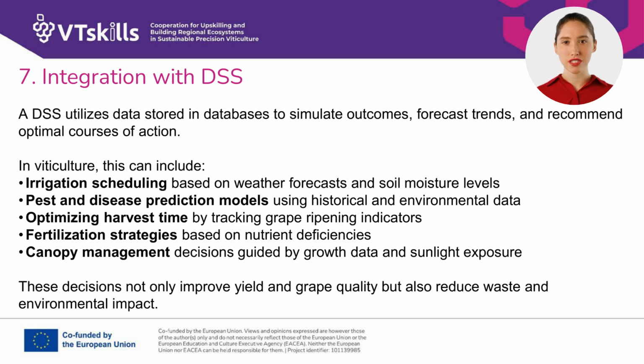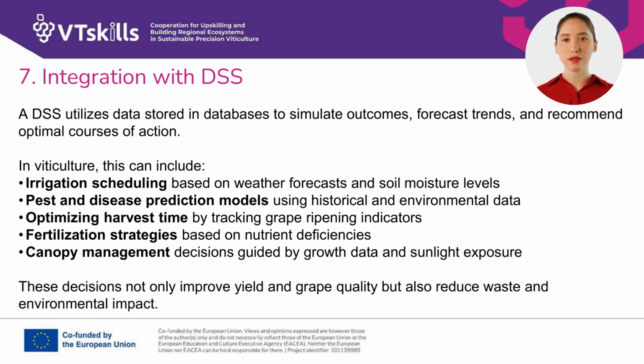In modern agriculture, a decision support system, DSS, serves as a crucial tool, leveraging data stored in databases to simulate potential outcomes, forecast emerging trends, and ultimately recommend optimal courses of action for growers. Specifically in viticulture, the application of a DSS can significantly enhance vineyard management.